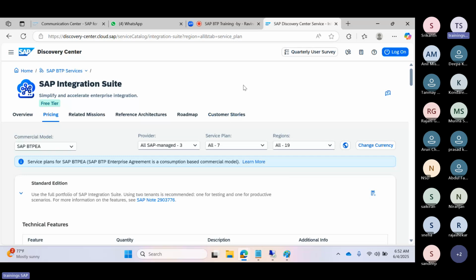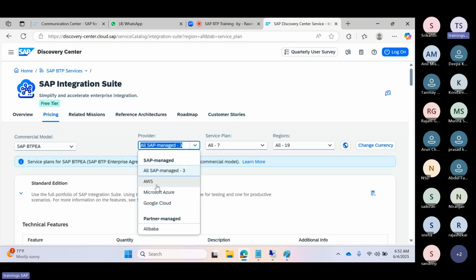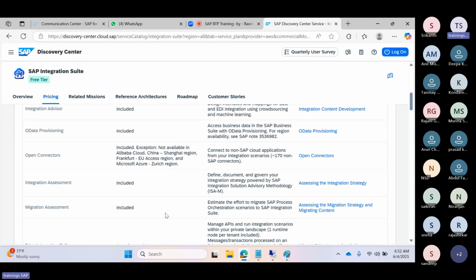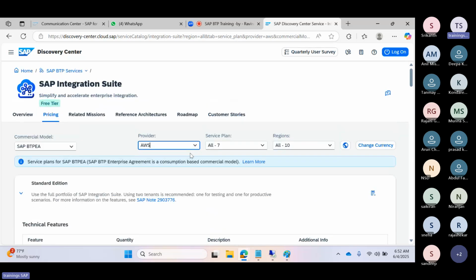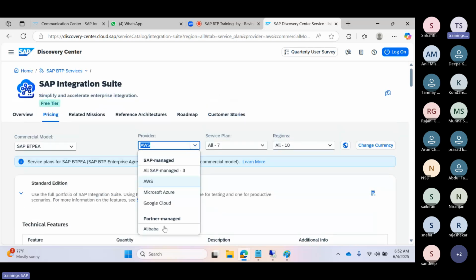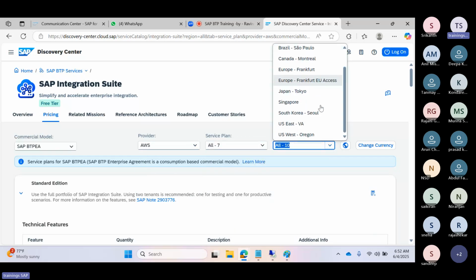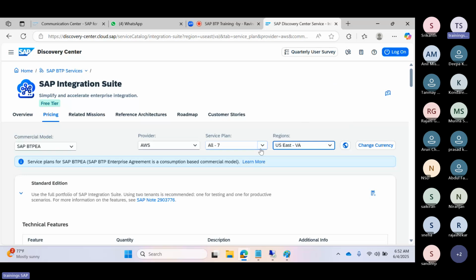Here you will see which provider you want to use and what the licensing cost is. Tomorrow I will explain it clearly. For AWS, what is the pricing for the service here? If it is Azure, what is the service? If it's GCP, what is the service? What service plans do you have here? What are the regions, in how many regions is your service available, and what is the cost? Each and every thing we will get.